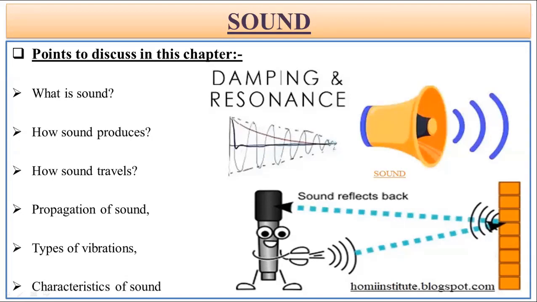In this chapter, we are going to mainly discuss what sound is, how sound is produced, and how sound travels from one point to another. Under that, we will see the propagation of sound. Then we will discuss a little bit about vibration and the different characteristics of sound. So let's start and understand this.